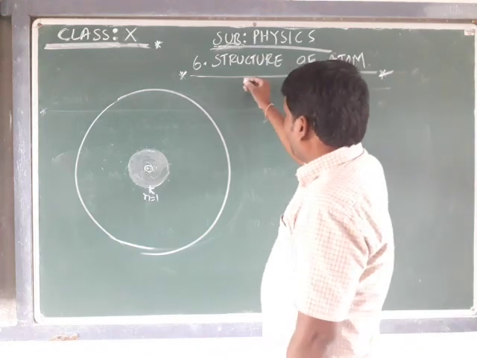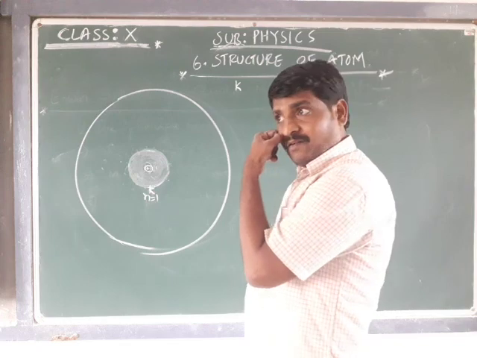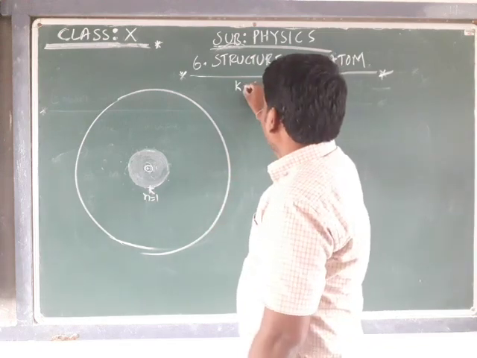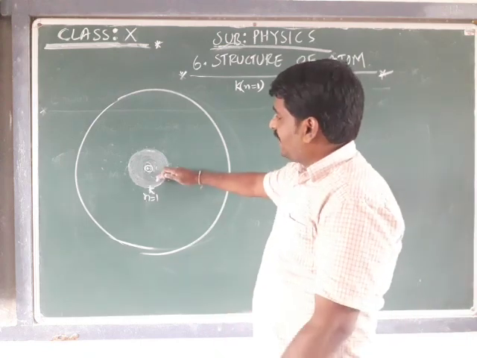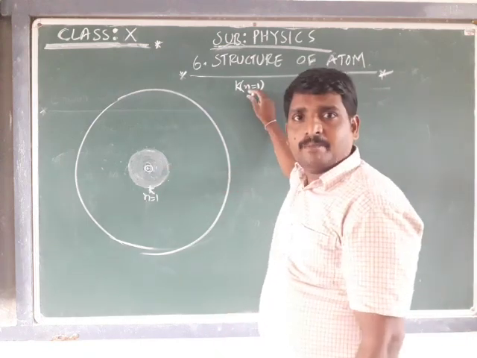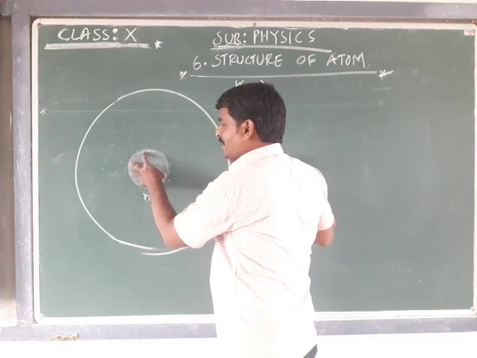What does it mean? For example, I have a K shell. For this K shell, n is equal to 1.